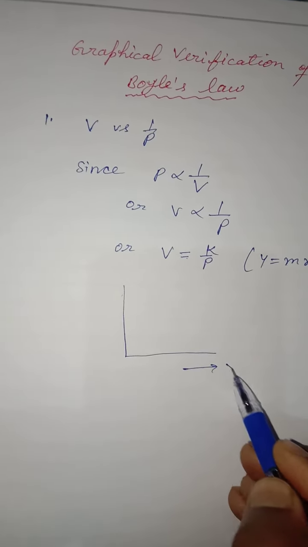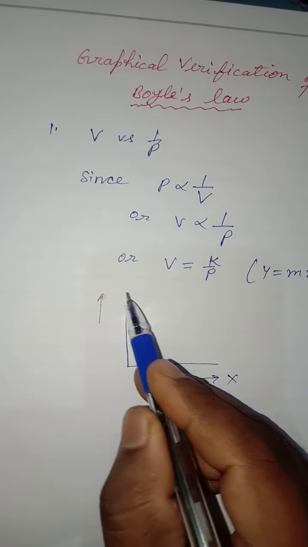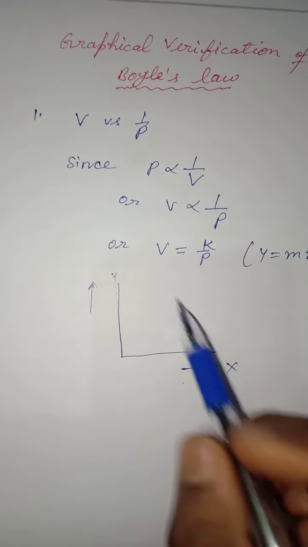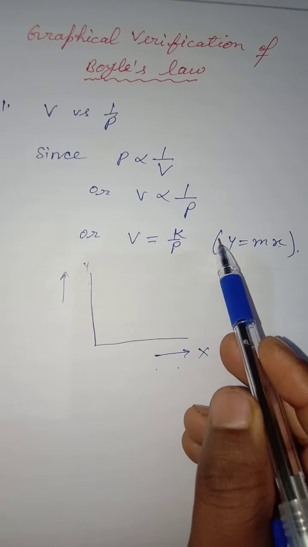Suppose this is the x-axis and this is the y-axis. This is y is equal to mx.